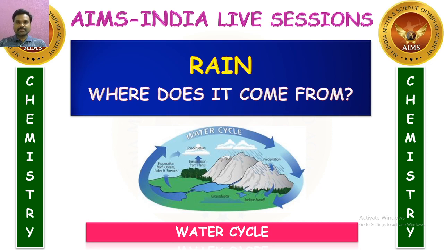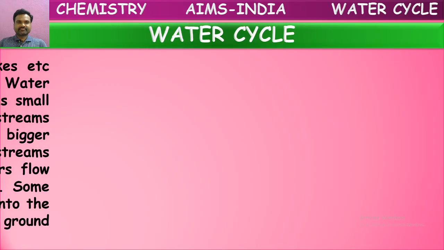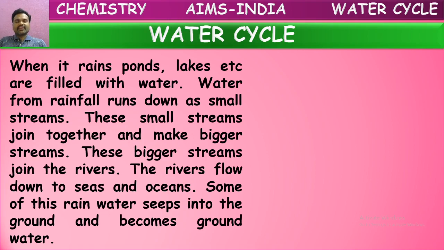So let us go to the chapter, children. When it rains, ponds, lakes, etc. are filled with water. Water from rainfall runs down as small streams. These small streams join together and make bigger streams.